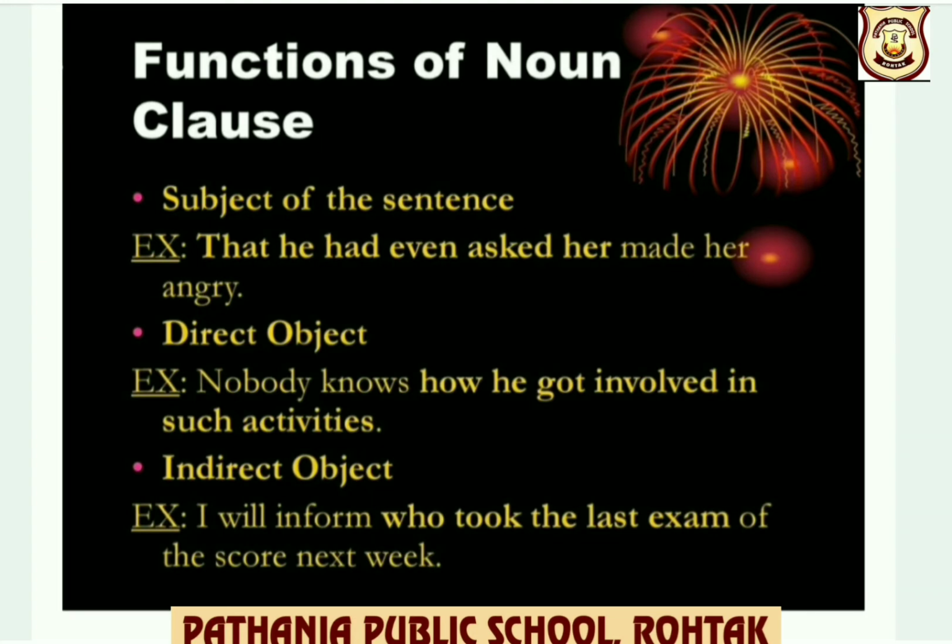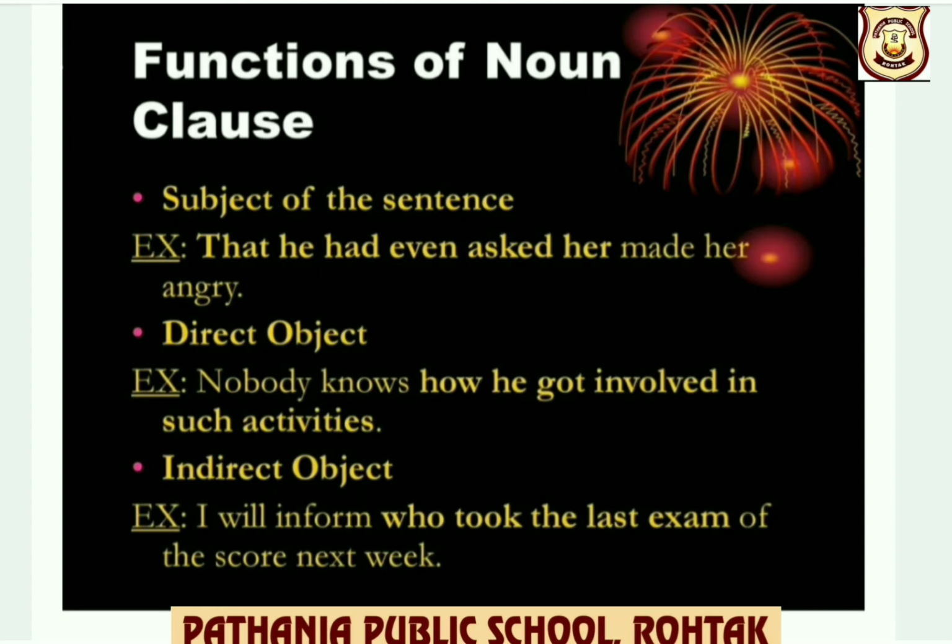A noun clause can be the subject of the sentence. For example, that he had even asked her made her angry. So, that he had even asked her, here you can see this clause is the subject of the sentence. Next, they can be a direct object in a sentence. So nobody knows. Nobody knows what? How he got involved in such activities. So here you can see, children, the clause how he got involved in such activities is a direct object.